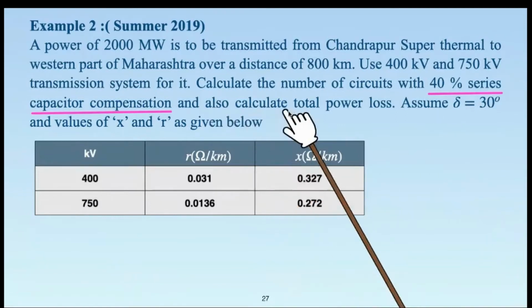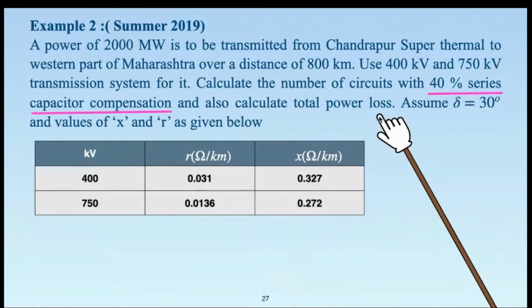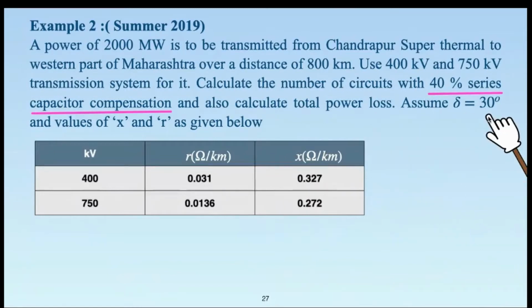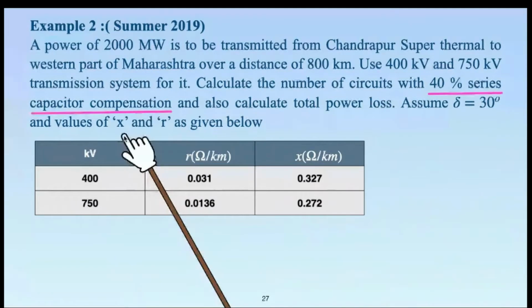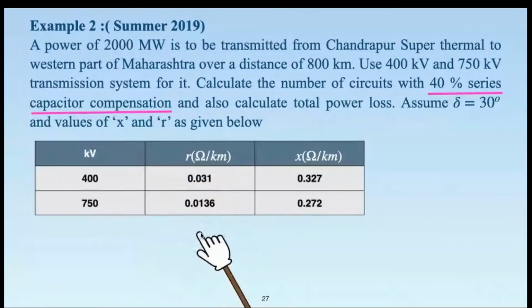And also we are supposed to calculate the total power loss, assuming delta, the sending end voltage angle with respect to the receiving end, will be 30 degrees. The values of transmission line reactances and resistances are standard, and they are specified in the question every time along with the problem. At 400 kV, these are the parameters, and at 750 kV, these are the parameters. So please keep your pen, notebook, and calculator ready, and solve this problem along with me and try to give me the answer.